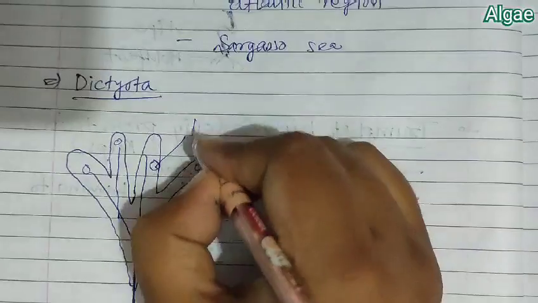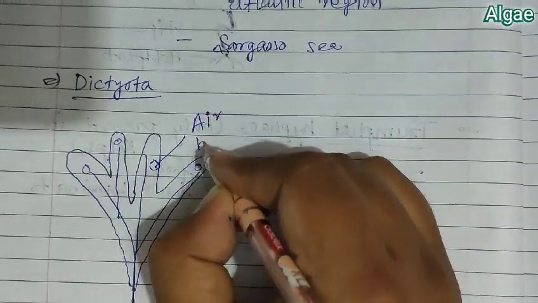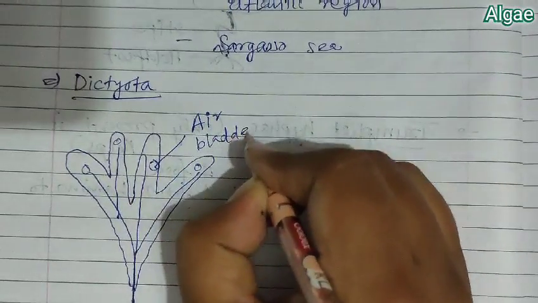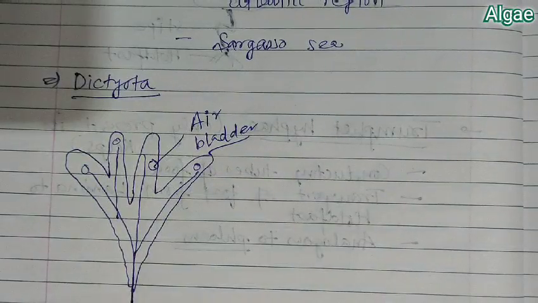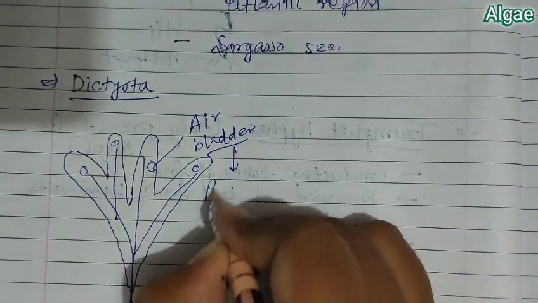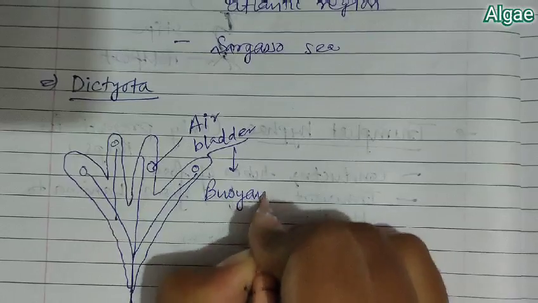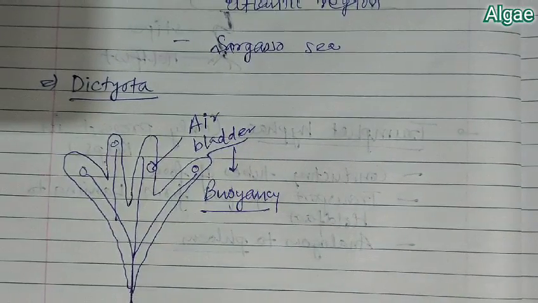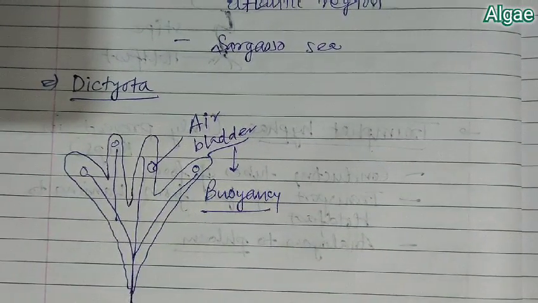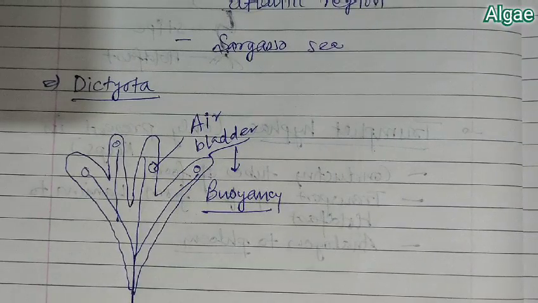You can see the diagram in NCERT. This air bladder provides buoyancy to the plant, so Fucus gets buoyancy by the presence of this air bladder.